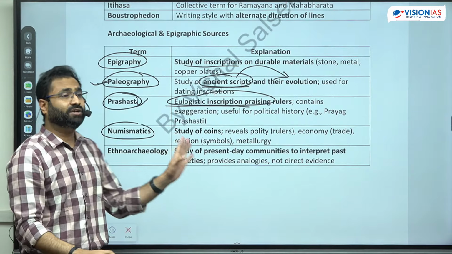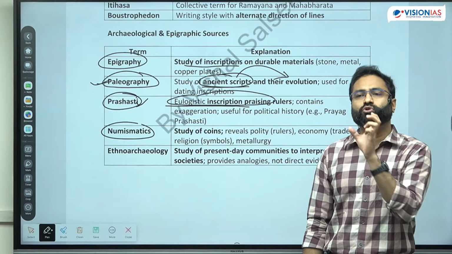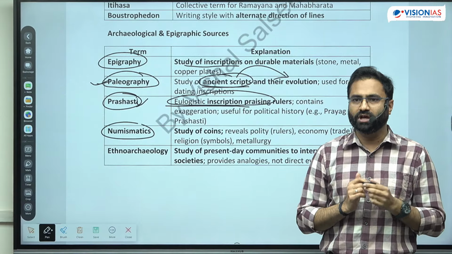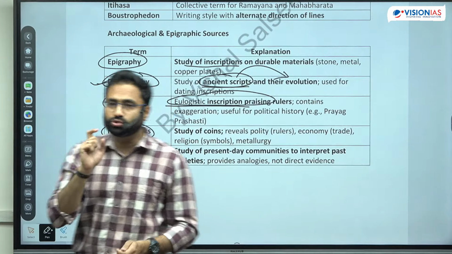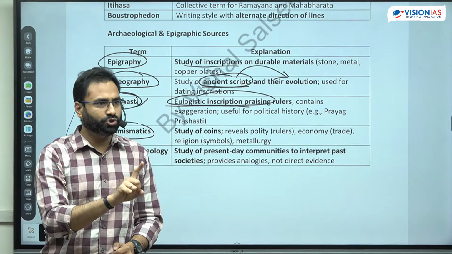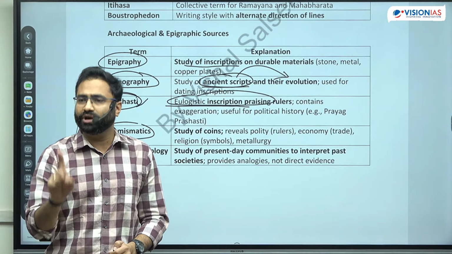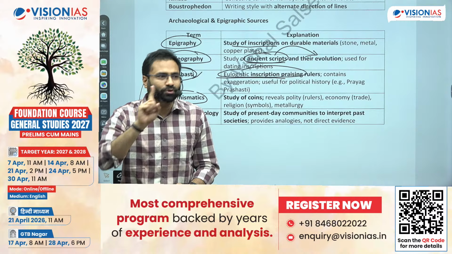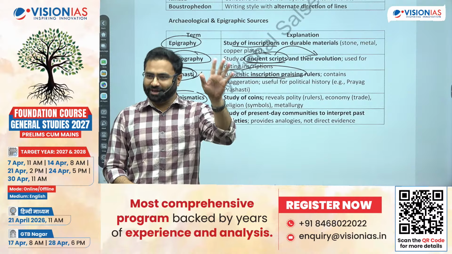So Karshapana might not be the true type of coin, it is the type of coin that were introduced before the Indo-Greeks. उसे हम true coins कहेंगे because there was use of the Raja or the king's face also on that particular coin. So that's why after the Indo-Greeks we started getting the coins. And Indo-Greeks के they were the first to introduce the gold coin, the highest quality gold coin. There is a confusion that whether they were the Kushans or the Indo-Greeks जिन्होंने gold coin issue किया. So gold coins were issued by the Indo-Greeks for the first time. But it is the Kushans who issued it in the numbers. मतलब that shows the wealth of that particular empire.